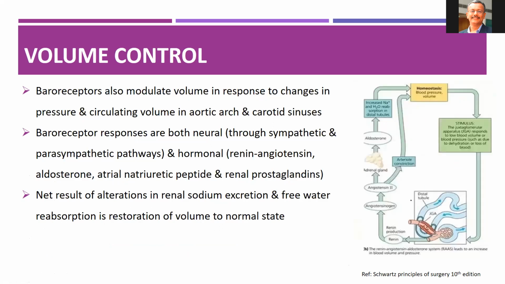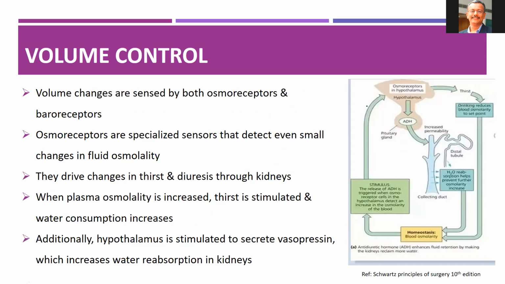Pawan, where does the ADH act? Sir, that is the collecting duct, sir. Collecting system. Okay. Yes, sir. Correct. Yes. Continue.